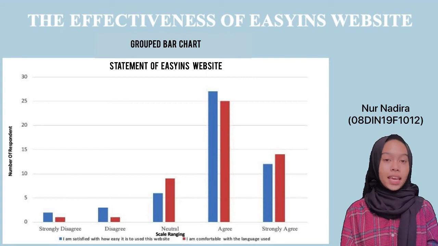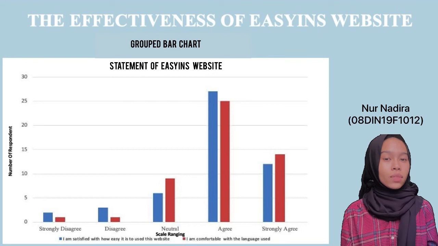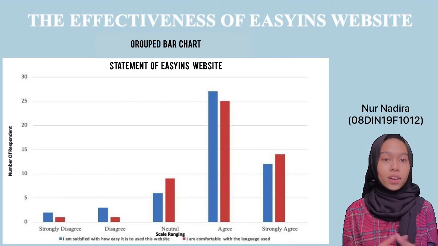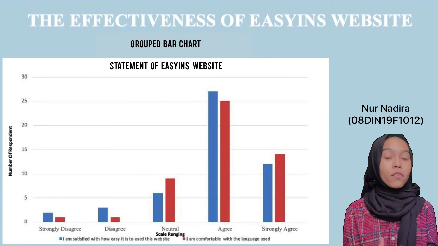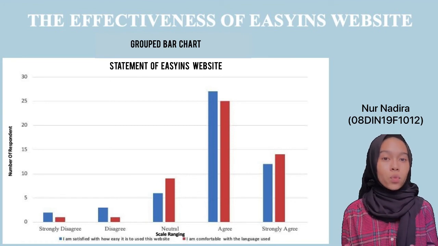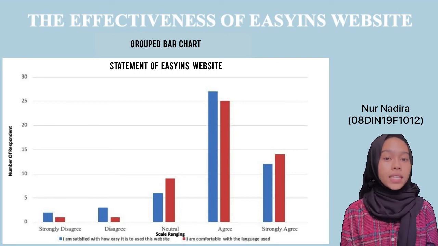What we can see, the name of our bar chart is statement of Easyins website. Down the vertical axis, we have the number of respondents, and along the horizontal axis, we have the scale ranging. Also, we can see that the information is provided for 2 statements. The first statement is, I am satisfied with how easy it is to use this website, in blue color, and I am comfortable with the language used, in red color.